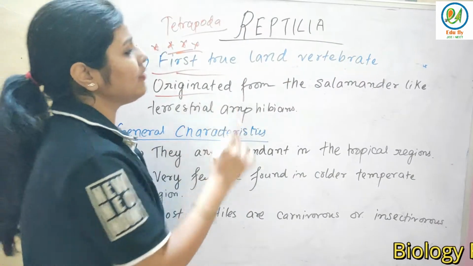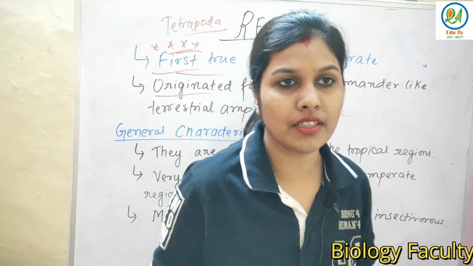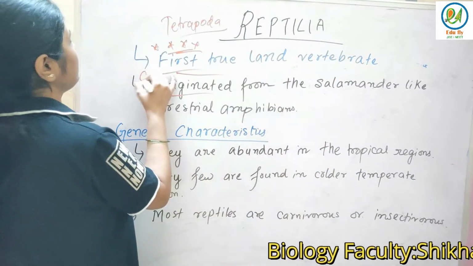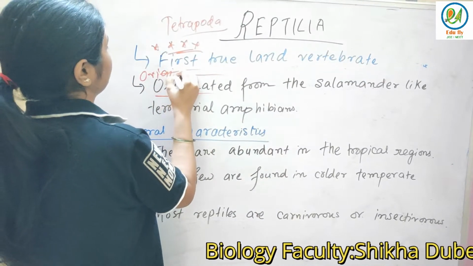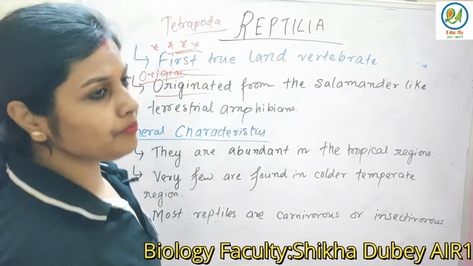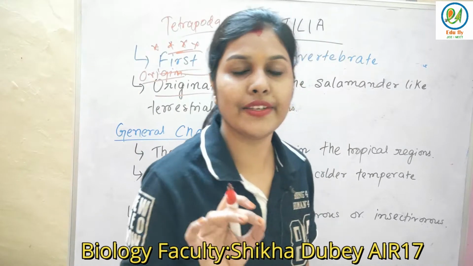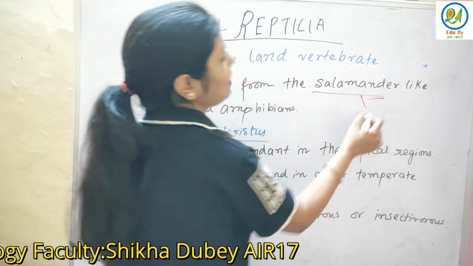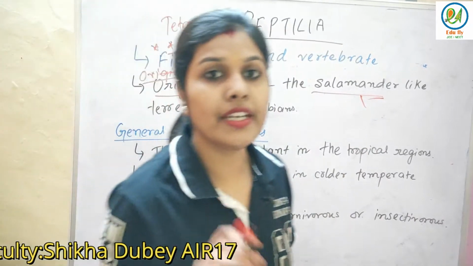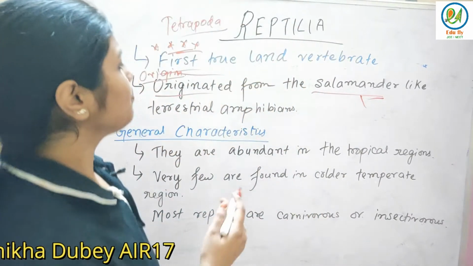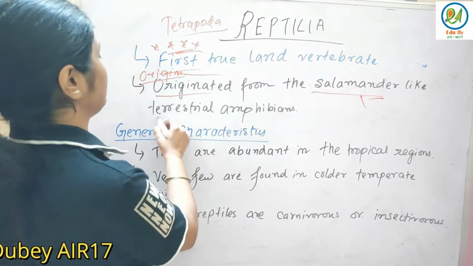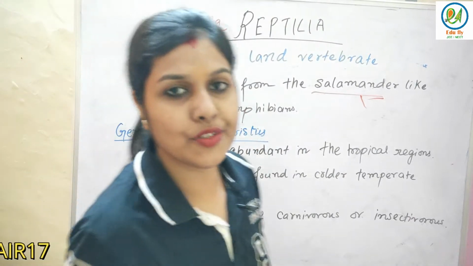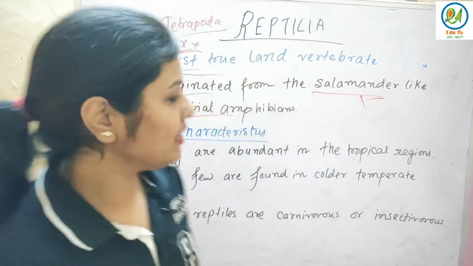Next is the origin. Where did they originate from? They originated from salamander-like terrestrial amphibians. Salamander, where have you studied? You have studied in amphibians. So they have originated from where? From salamander-like terrestrial amphibians. That's all.